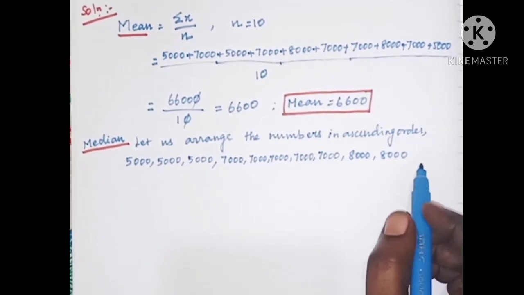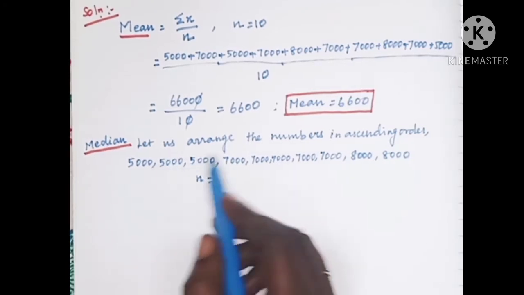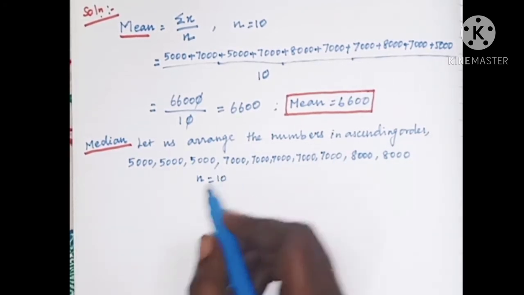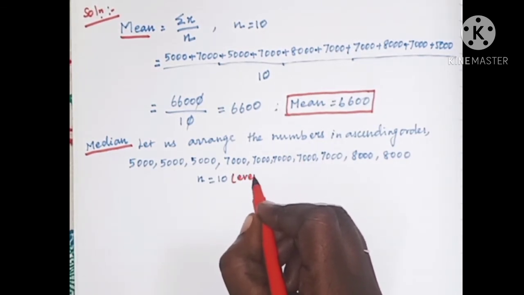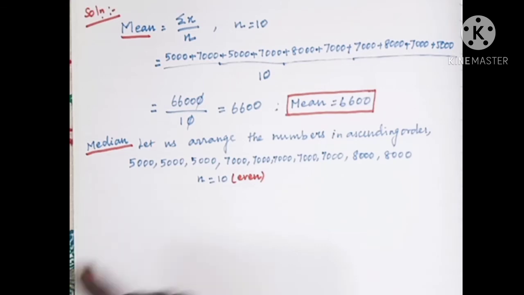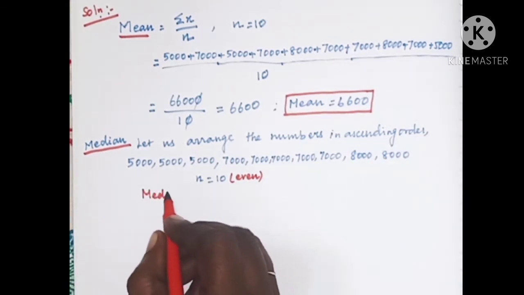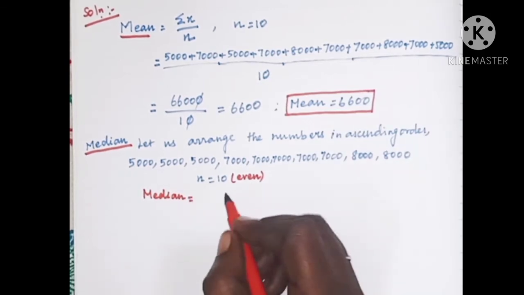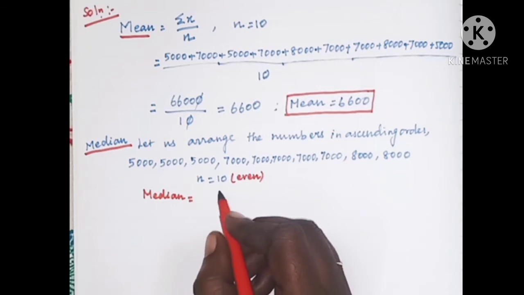Next what we have to do? We have to find the n value. N value means the number of data. The number of data here is 10. So n is equal to 10. This is an even number. So we have to write the formula to find the median. So median is equal to, what is the formula? N by 2th value plus n by 2 plus 1th value, by 2.